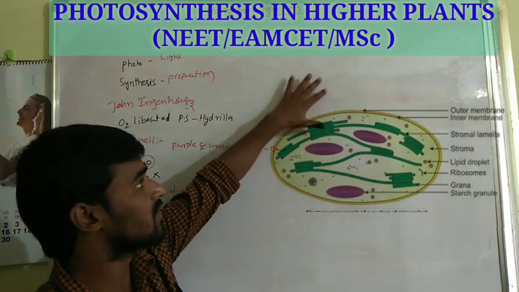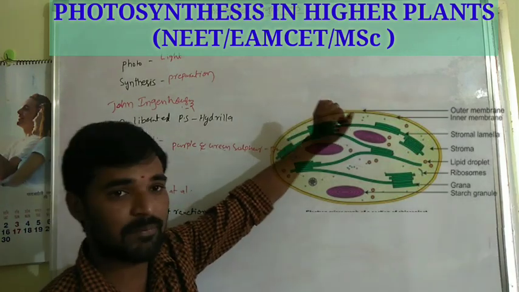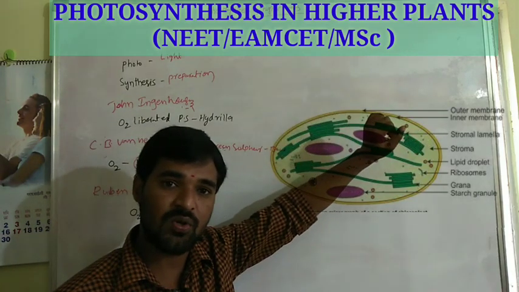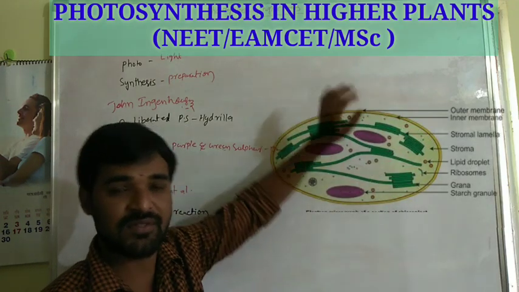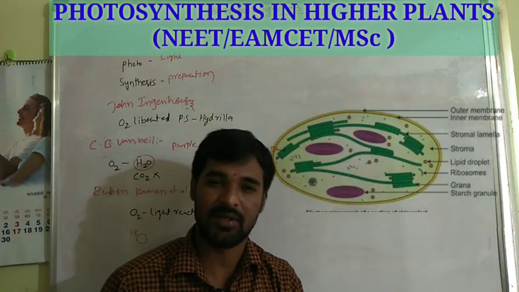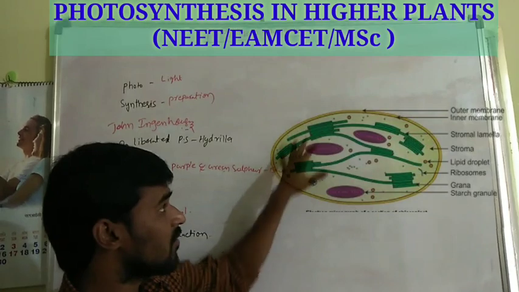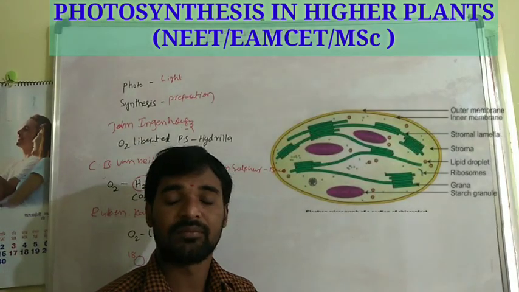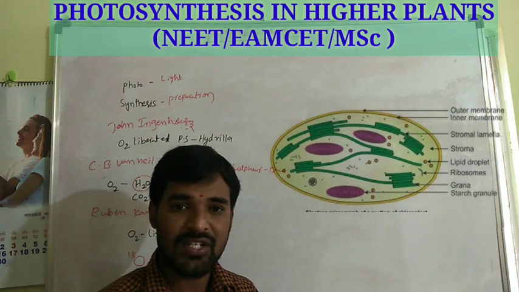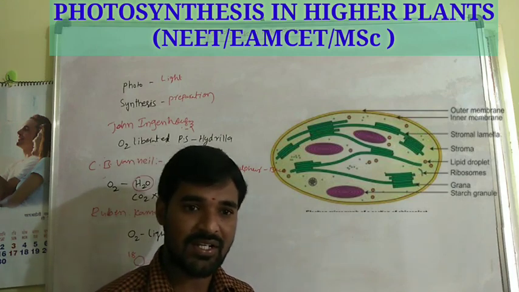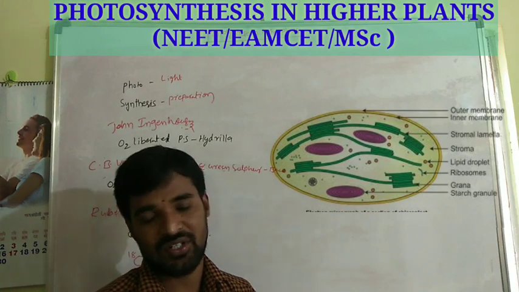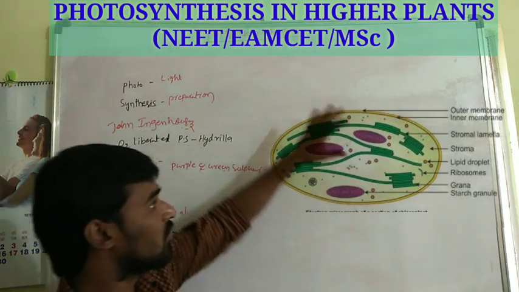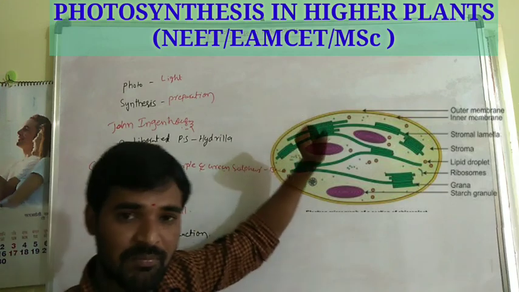What is the space inside the inner membrane? The space is called the stroma. The stroma is filled by the stroma fluid, which contains enzymes. That is why the stroma fluid is responsible for the enzymatic reactions. In the stroma fluid, stacked structures are present, called the thylakoids. These thylakoids are piles of coin-like structures. This total thylakoid structure is called the granum.